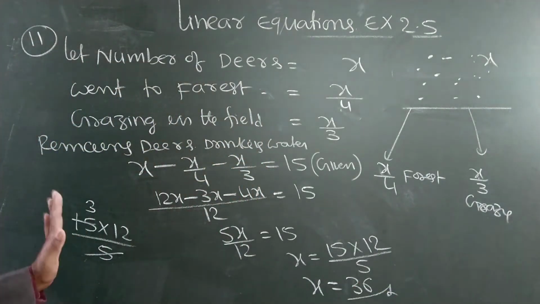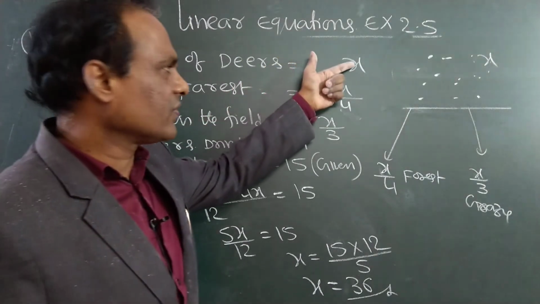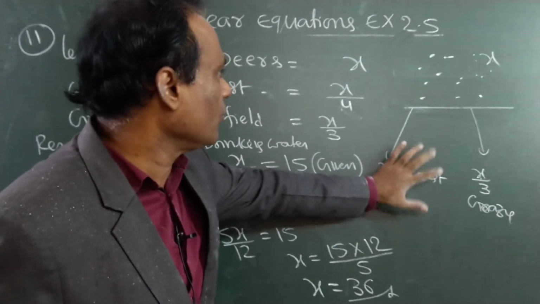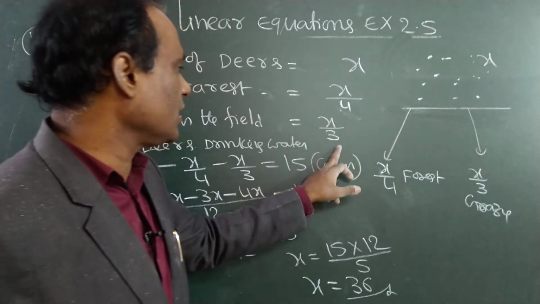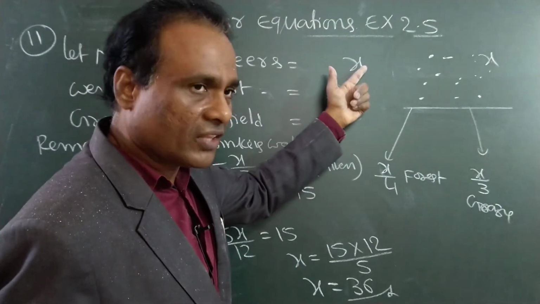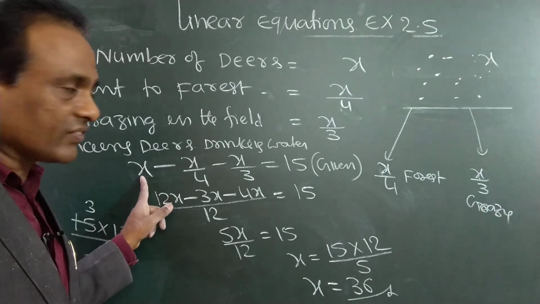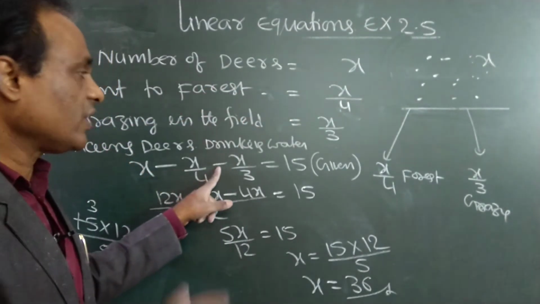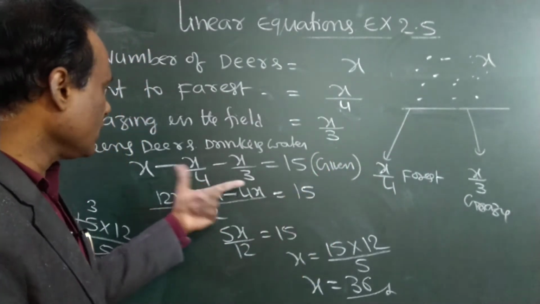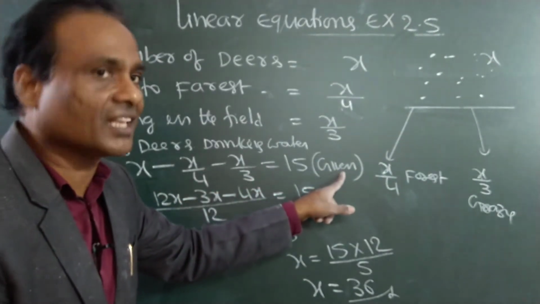This is the procedure. Very difficult, no formula, nothing, complete concept. So total deer are x, went to the forest one-fourth x by 4, went to the grazing one-third x by 3. How many remain? From the total x we have to subtract the ones that went to the forest and the ones that went to the field grazing. This is the remaining, but remaining is given in the problem as 15.